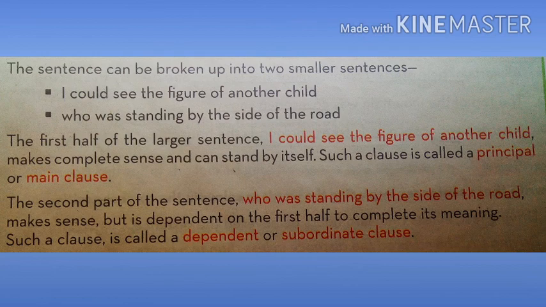So such a kind of sentence is called a dependent or subordinate clause. Hope this part is very clear. It is used in your exercises. So independent clause and dependent clause. Next, we are moving to the kinds of clauses.